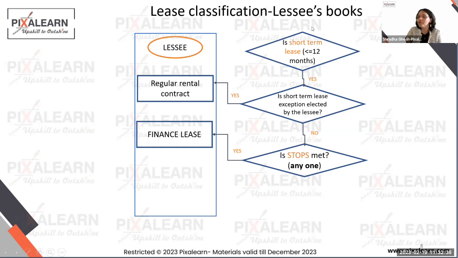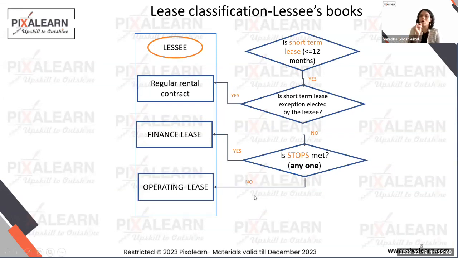But if any one of those criteria are met, then the lessee will classify that lease as a finance lease. Now, see, in a lot of books, like Becker, they have called it a finance capital lease. It's the same thing. It's a finance lease, and you're going to classify it as a finance lease. And if none of those criteria are met, then the lessee is going to call it an operating lease. That means for a lessee, there are 3 classifications that are possible. Either you're going to take it outside the purview of a normal lease agreement.